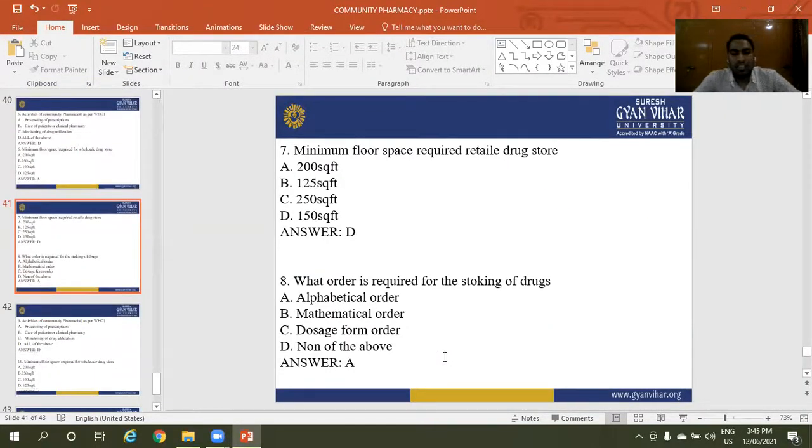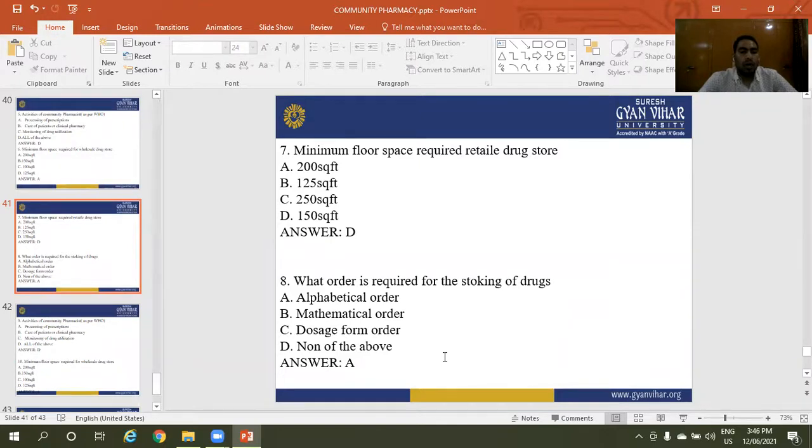Minimum floor space required for a retail drug store: option A is 200 square feet, option B is 125 square feet, option C is 250 square feet, option D is 150 square feet. The right answer for the minimum floor space required for a retail drug store is 150 square feet.